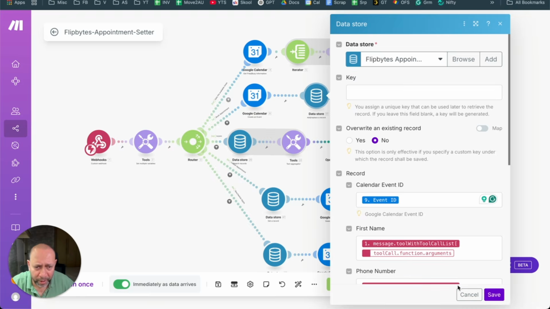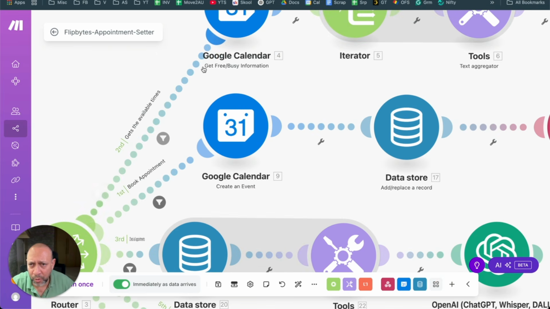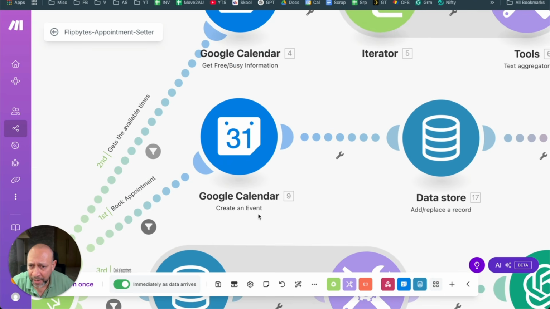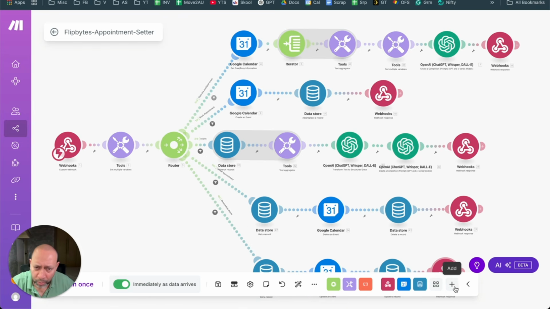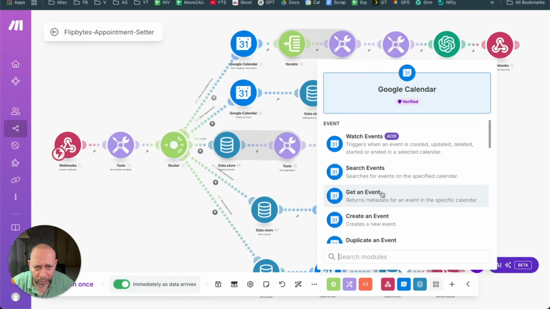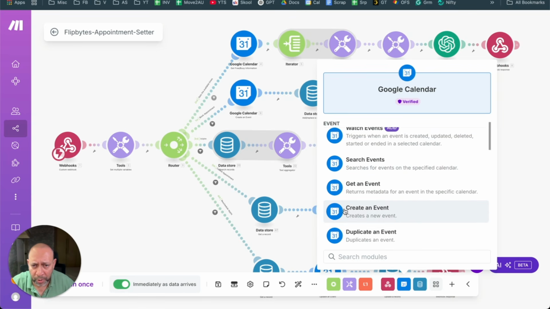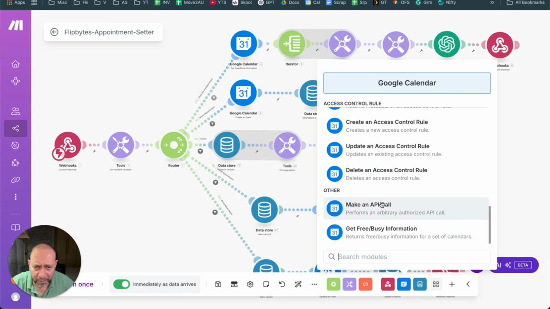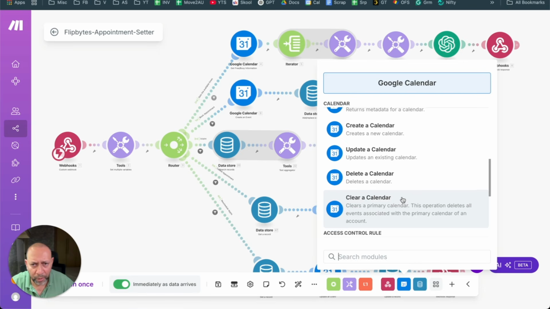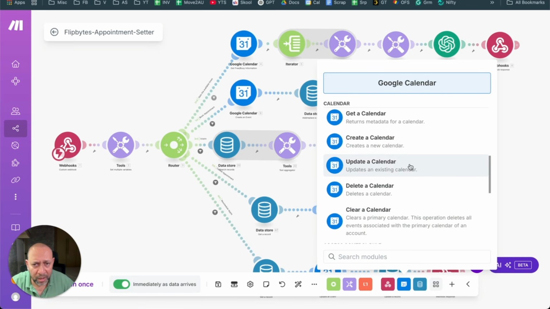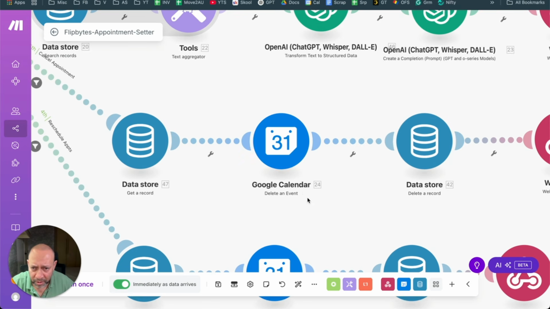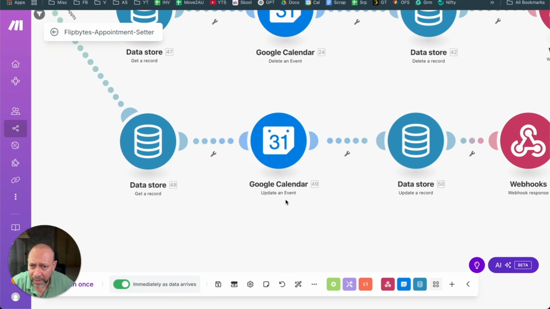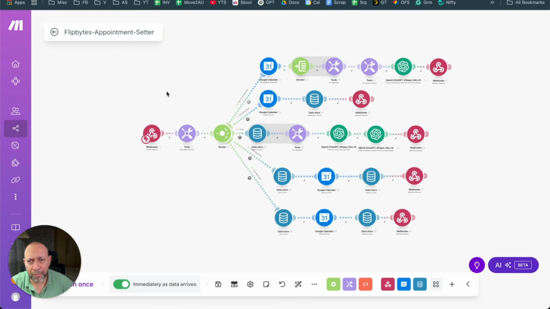So when you look at Google Calendar, this is to get free busy information. This is to create an event. So there are different node types in Google Calendar. When you go here and you say Google Calendar, you have all of these events. You can search events, you can get an event, you can create an event. So what we have done is we have gone down and said, okay, get free busy information. This is one way. And then we also did, okay, create a calendar. I can also do update a calendar. This is a node which I'll be using right here. If you see out here, this is delete an event. There's another one, update an event. So we are using all of those.